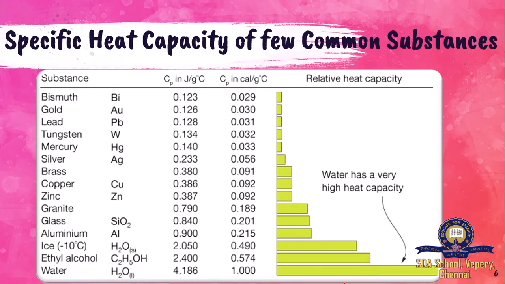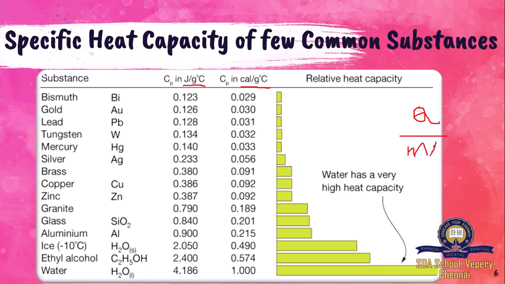So here is the specific heat capacity in joule per gram degree Celsius and calories per gram degree Celsius. So what is the formula for specific heat capacity? C is equal to Q by M del T. Q divided by M into del T.